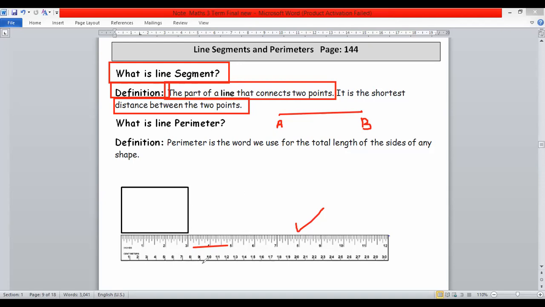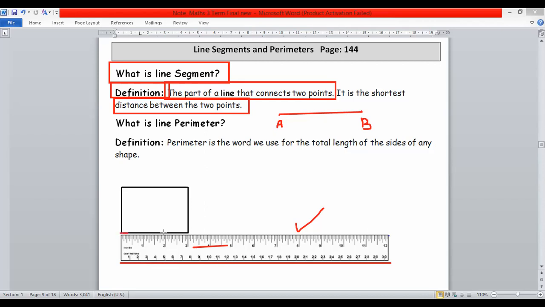In this ruler, remember that we use centimeter and inches to measure the length of any object. Dear students, these are centimeters. In this ruler, a scale, we have 30 centimeter. Look at here, 1, 2, 3, 4, 5, and so on, up to 30. So we have 30 centimeter.